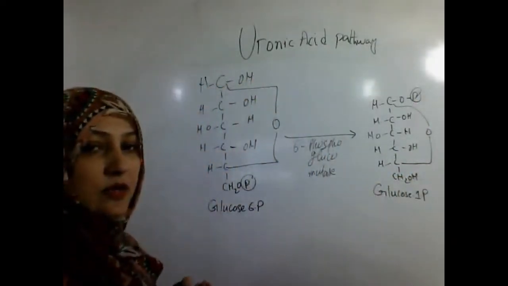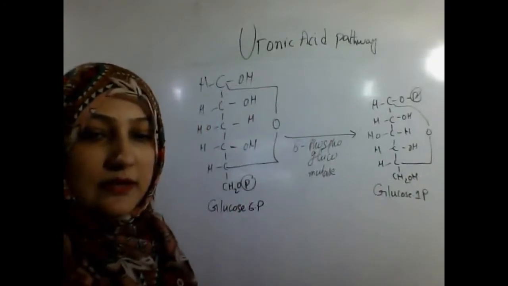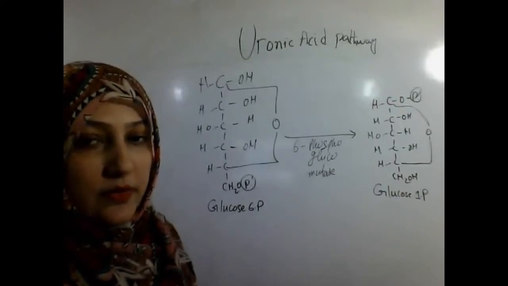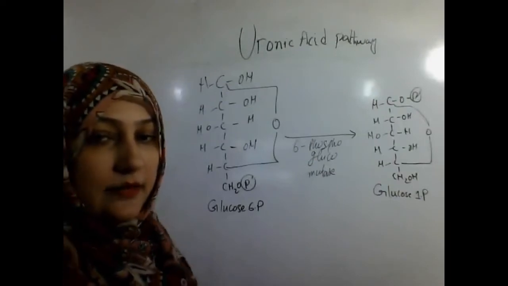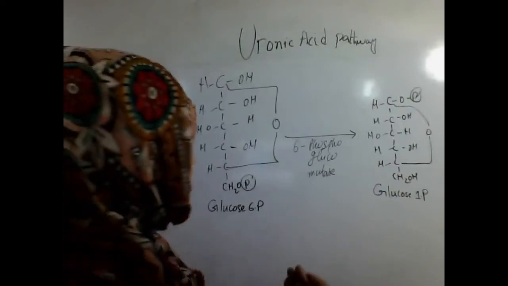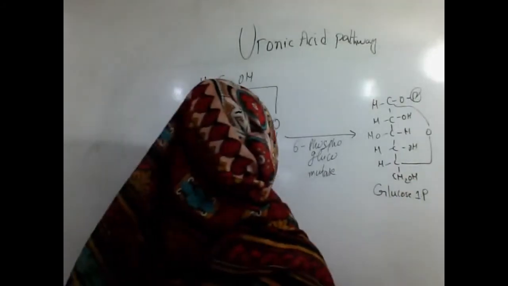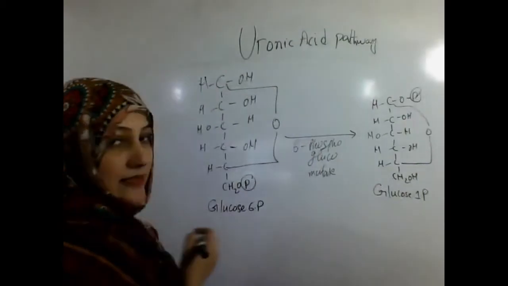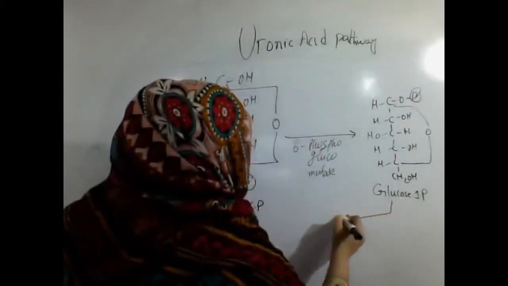The first reaction of the uronic acid pathway is the conversion of glucose 6-phosphate into glucose 1-phosphate, and the enzyme is 6-phosphoglucomutase.